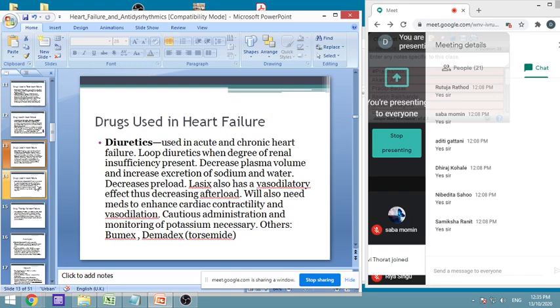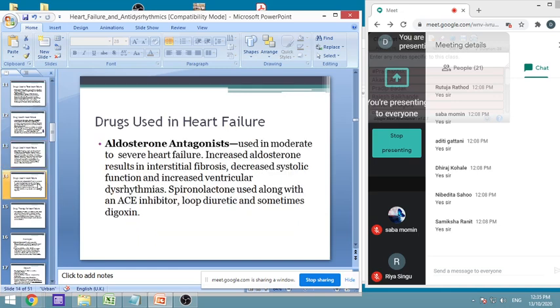So aldosterone antagonists are also diuretics, but the loop diuretics are more powerful. They cause excretion of both sodium and potassium. However, these agents cause comparatively more sodium excretion and lesser potassium excretion, and therefore we call them potassium sparing. They will not allow excretion of potassium. They will spare the potassium. So we call them potassium sparing diuretics.